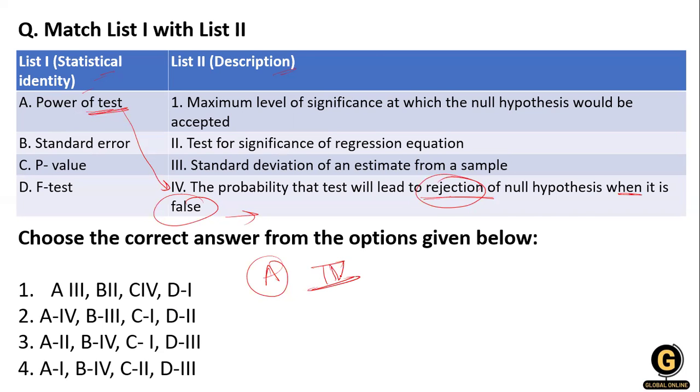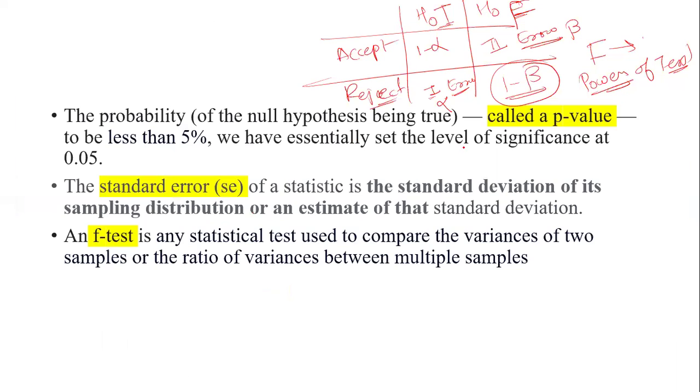Now let's move on to the next concept, that is the p value. So what is the p value, ma'am? P value is calculated on the basis of the significance level. What is the significance level? Significance level is nothing but the type 1 error.